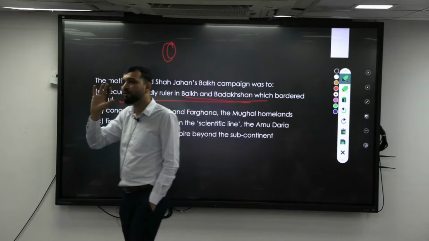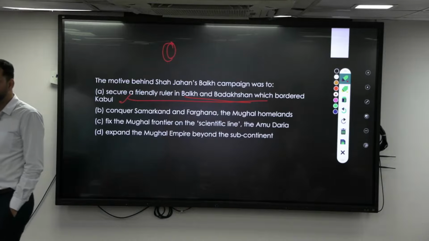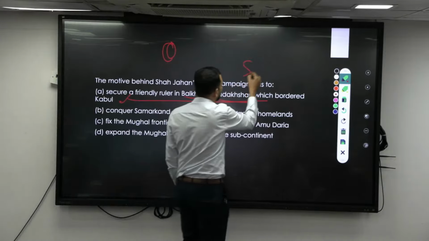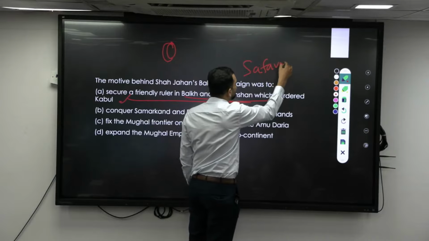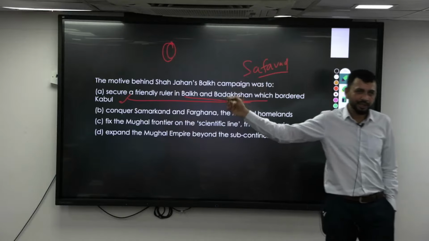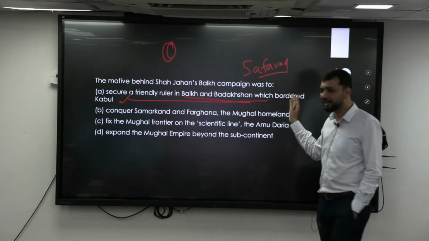So the Mughals had two threats. One from the Uzbeks, another from Persia, that is the Safavids. Okay, these were the two threats. One is the Kandahar region, one in this region. So these two are the major threats that you are having.